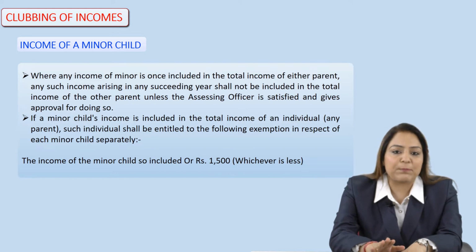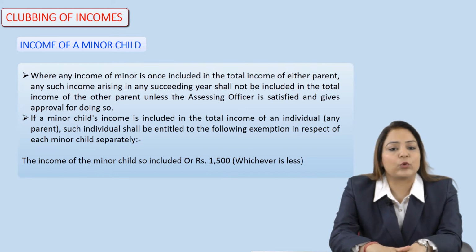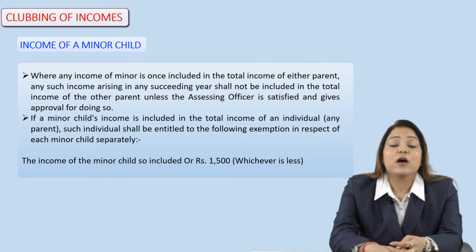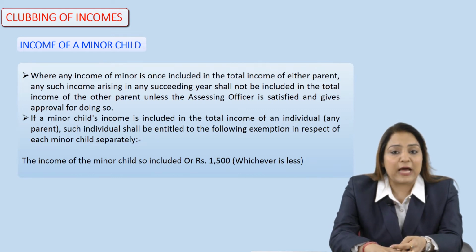So, the learner has to keep in mind that these two kinds of income are not included in the total income of the parents. First is any income arising to the minor child on account of manual work done by the minor child, or any income arising or accruing to the minor child out of the skill, talent, or specialized knowledge or expertise.